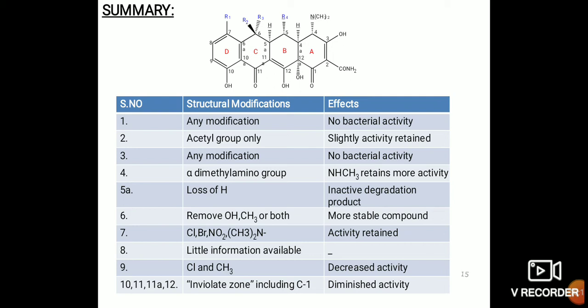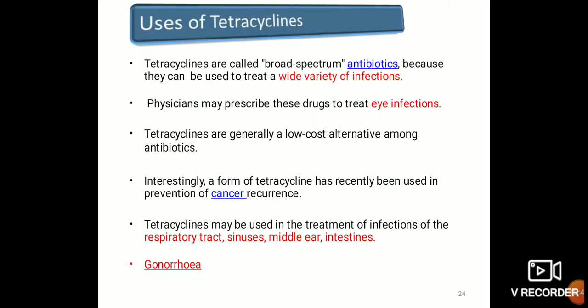At 5a, loss of the H gives an inactive degradation product. At the position of the sixth, remove OH and CH3; for both, a more stable compound is produced. At the seventh position, chlorine, bromine, NO2, activity retained. At the eighth position, little information is available. Ninth, chlorine and CH3 decrease activity. At the positions 10, 11a, 12, and including C1, diminished activity.